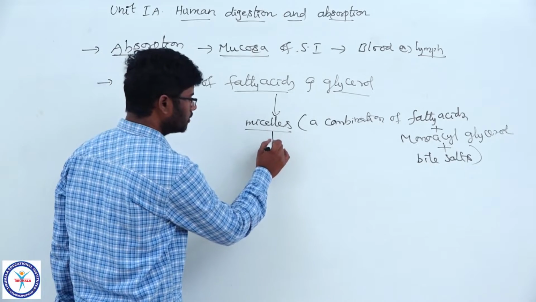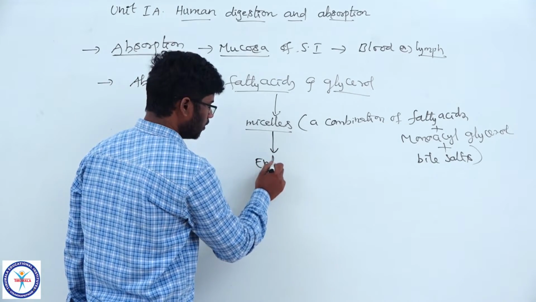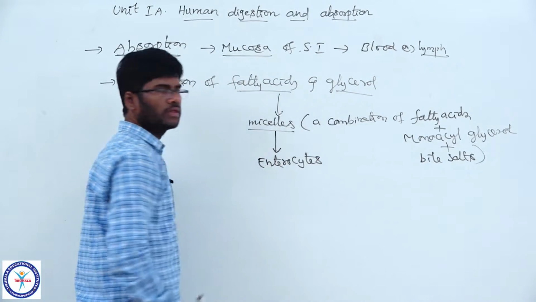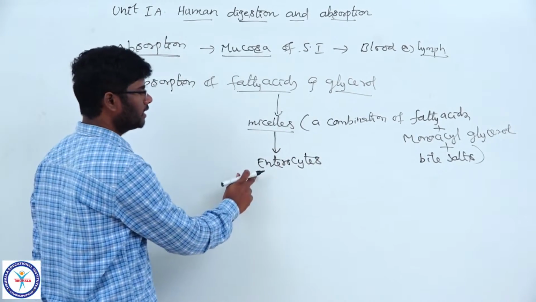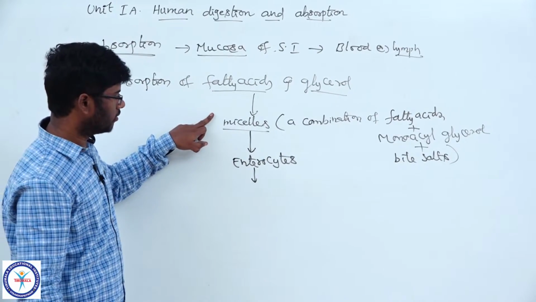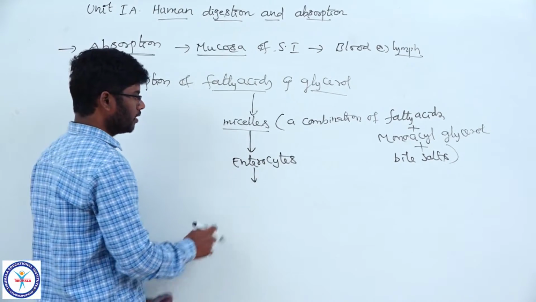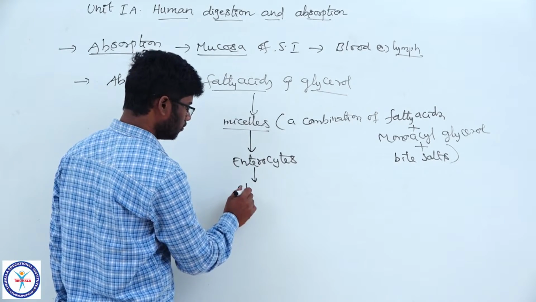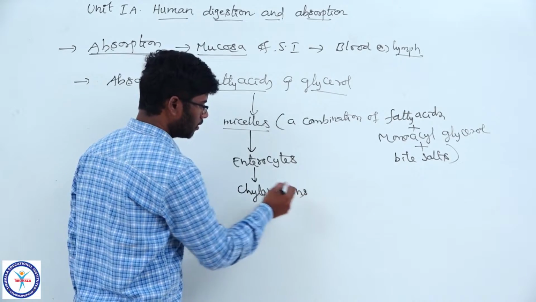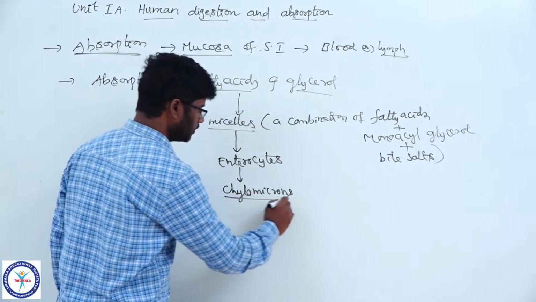Now these micelles enter into the mucosal epithelial cells, which are nothing but enterocytes. In the enterocytes they are converted into chylomicrons. What are chylomicrons? A very important point.